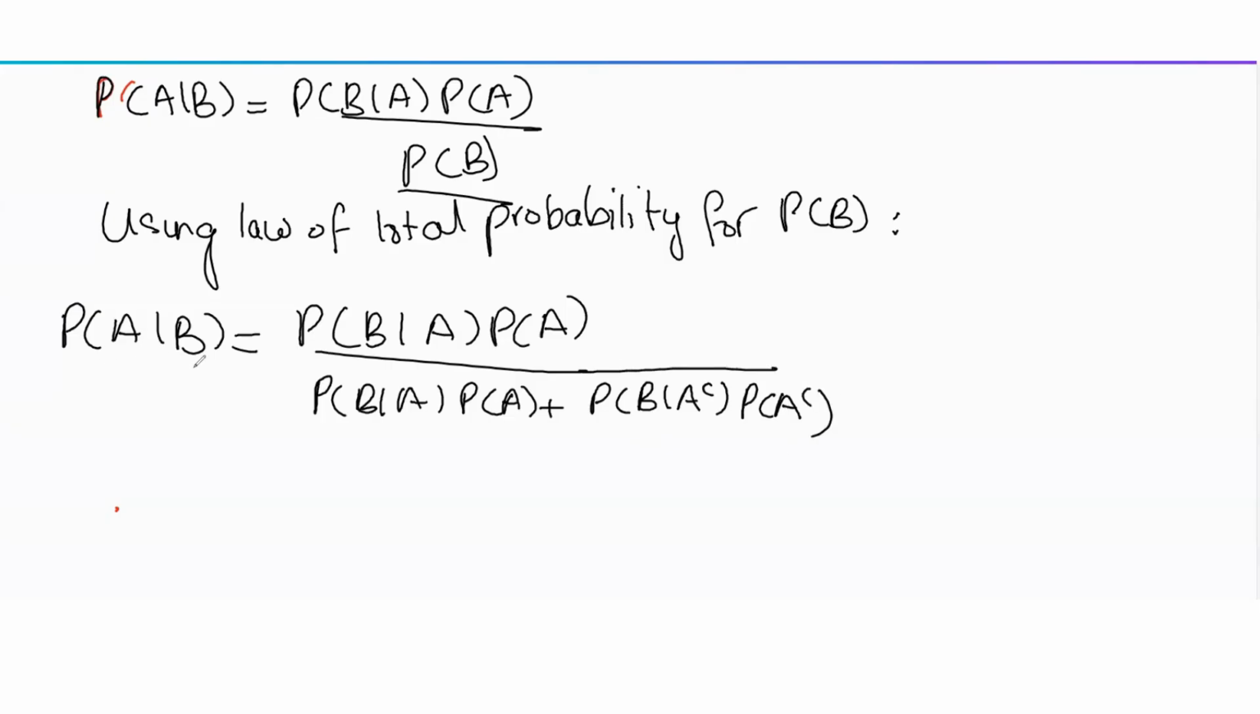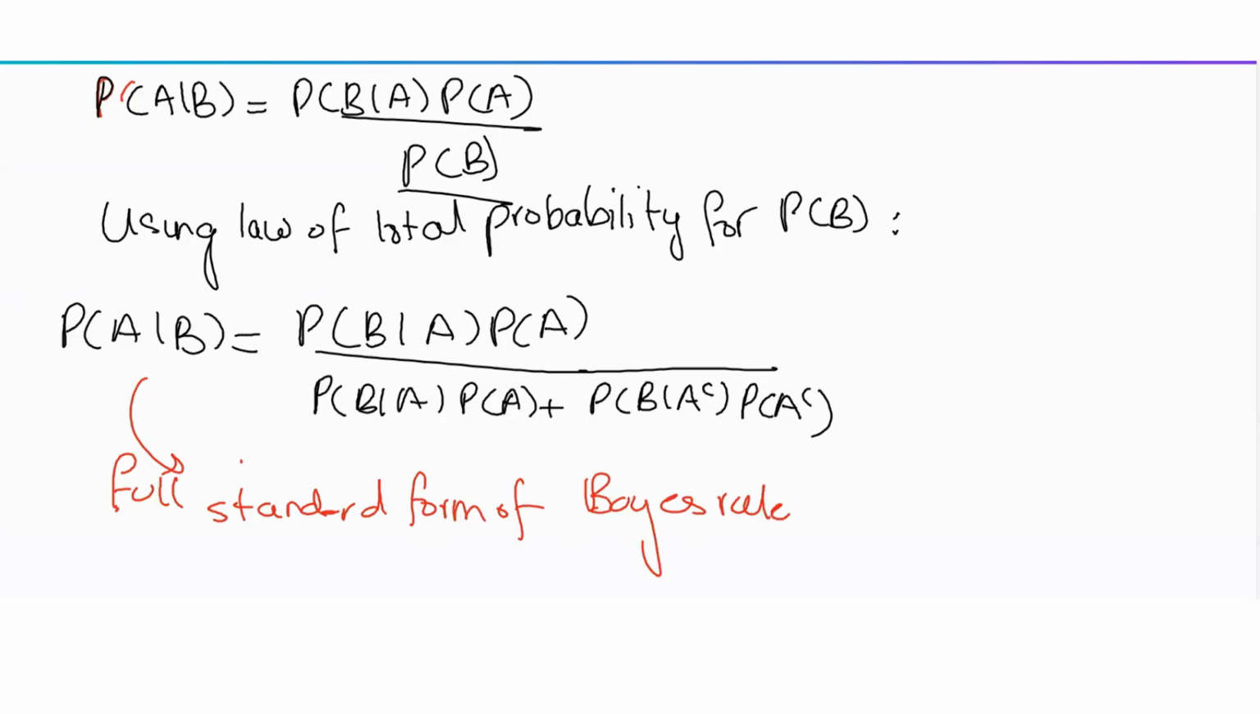So for probability of B, we can use the law of total probability. We're finding this unconditional probability of B by conditioning on the mutually exclusive and collectively exhaustive events A and A complement, because an event and its complement are always mutually exclusive and collectively exhaustive. This is the full standard form of Bayes rule, where you use the law of total probability in the denominator.